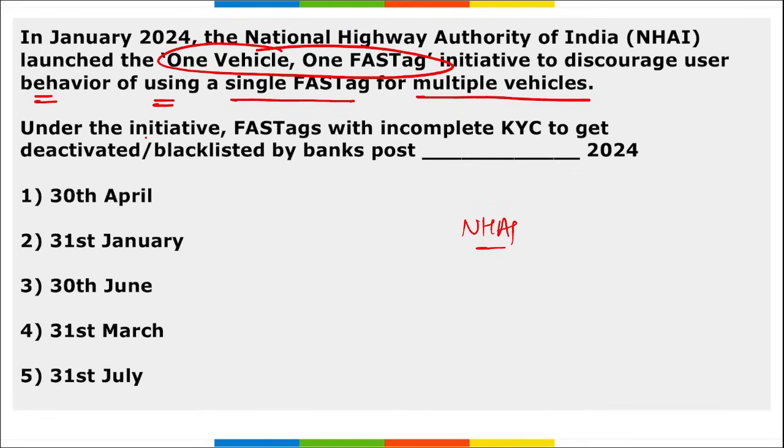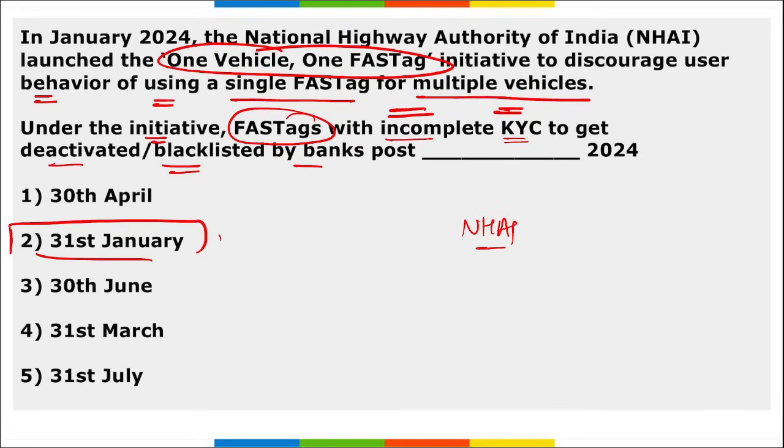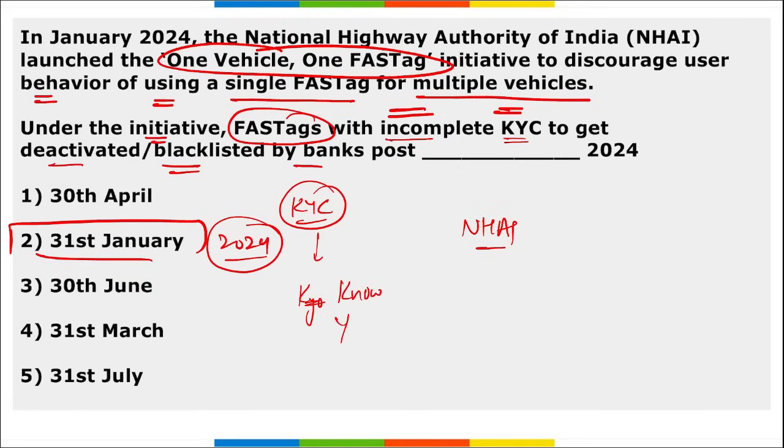Now the question asked here is that under this initiative, fastags with incomplete KYC will get deactivated or blacklisted by banks post which date? All the fastags that have incomplete KYC will be deactivated and blacklisted by the banks post 31st of January 2024. All the fastags that do not have their KYC done. And what is KYC? Know your customer. So if any fastag has no KYC, that fastag will be deactivated.